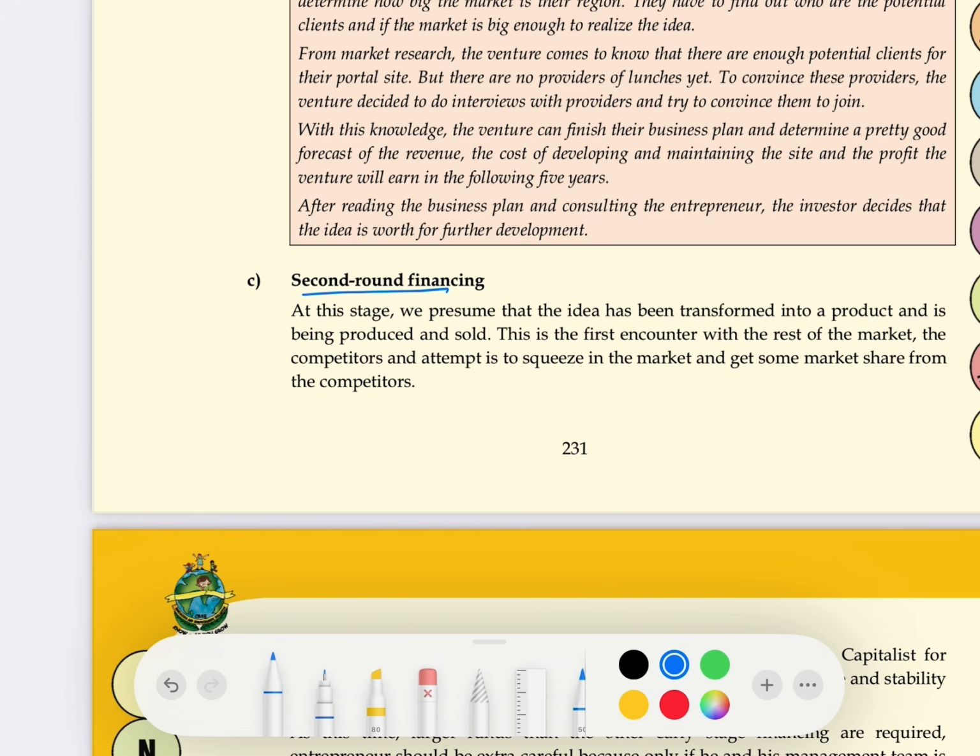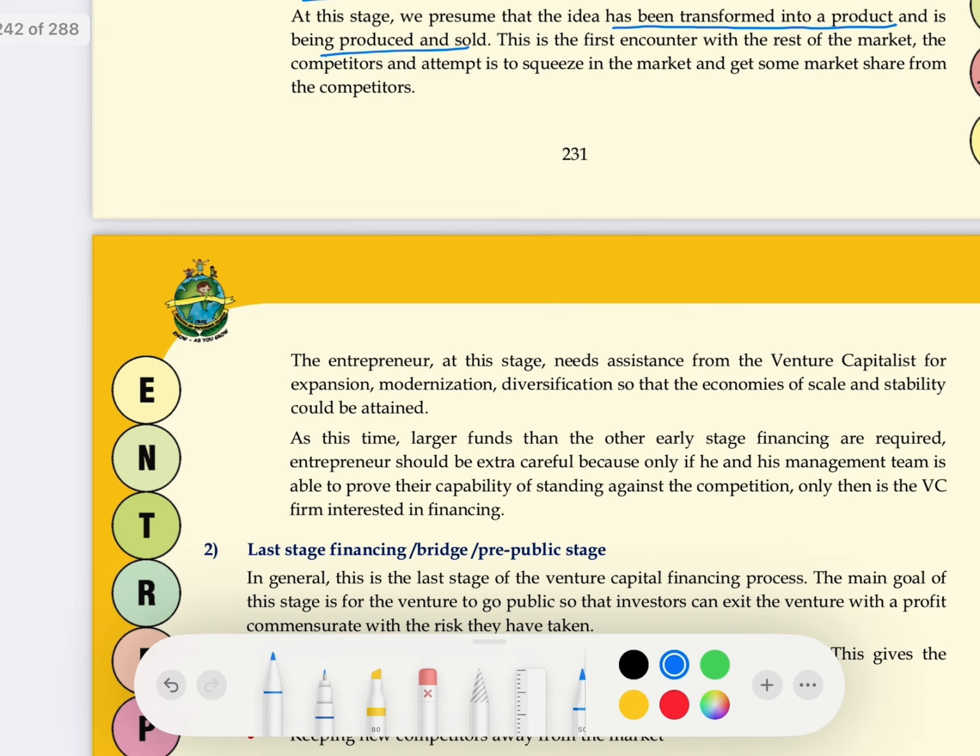The product has been made and sold in the market, so why do we need money now? Now we need money to expand and grow our business. So at this stage, the idea is transformed into a product, produced and sold. Here the entrepreneur needs money to expand, modernize and diversify his business, and needs a larger amount of funds than at all the earlier stages.